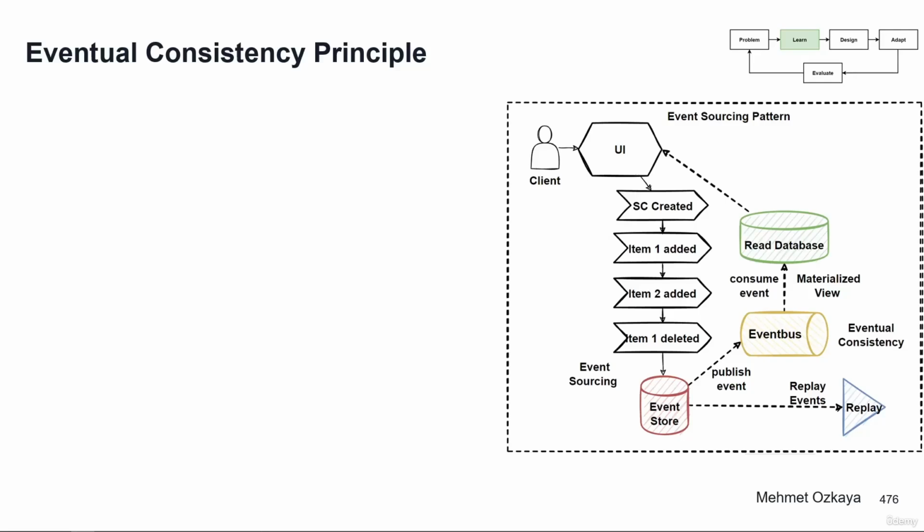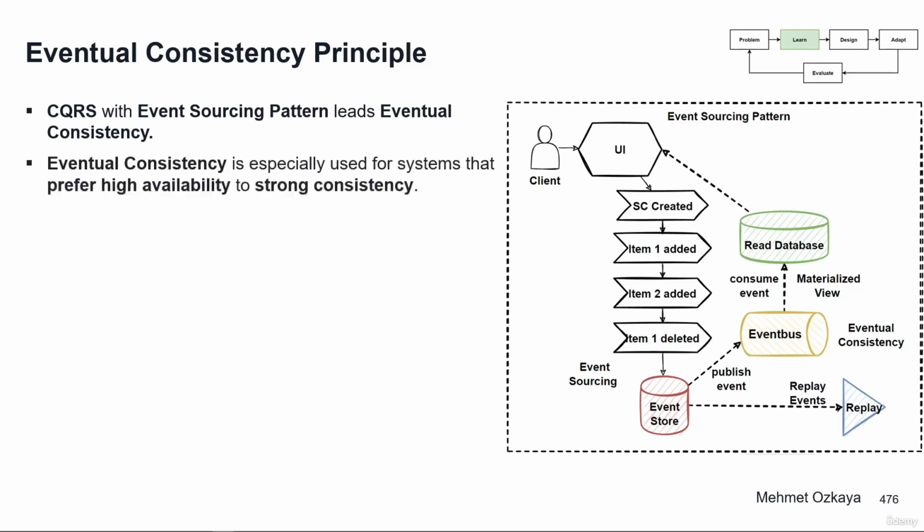In this video, we are going to learn the eventual consistency principle. In the last video, we learned the CQRS pattern and how to use the CQRS pattern with the event sourcing pattern. Now we will talk about the concepts of the eventual consistency principle, which happens when we use CQRS with the event sourcing pattern. So what is the eventual consistency principle?